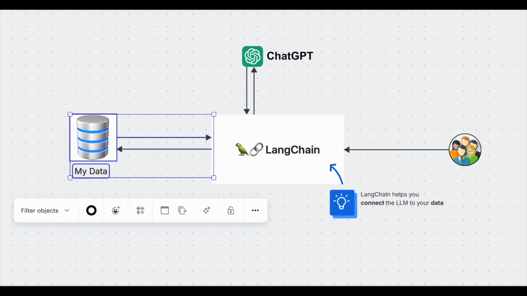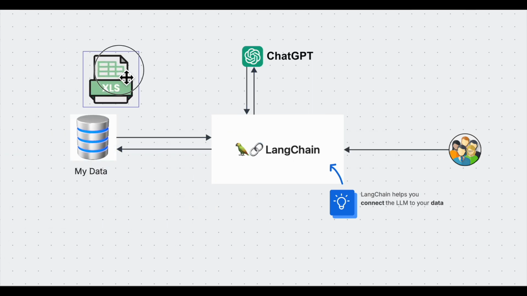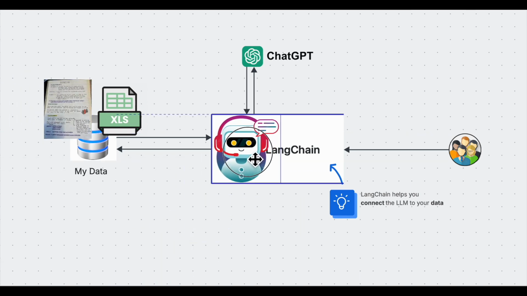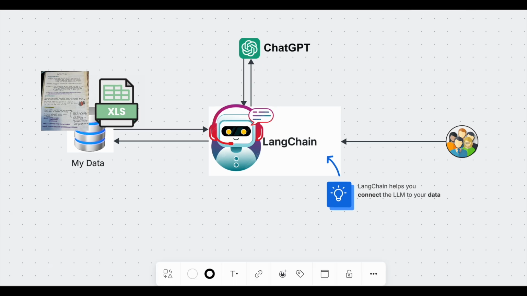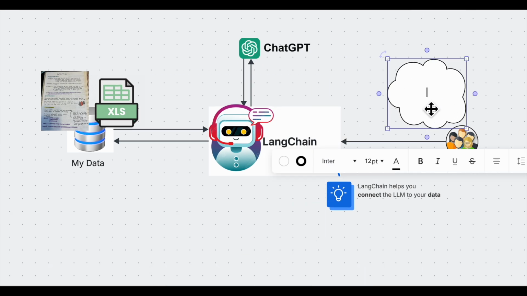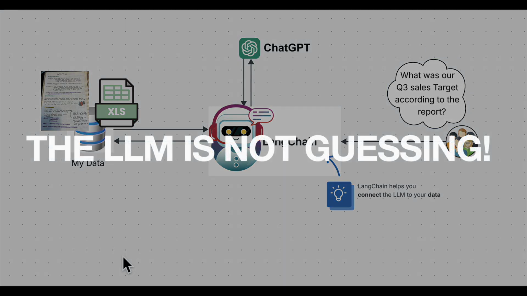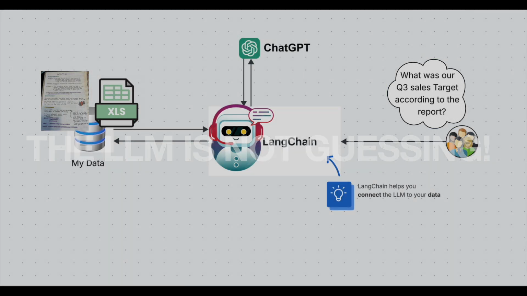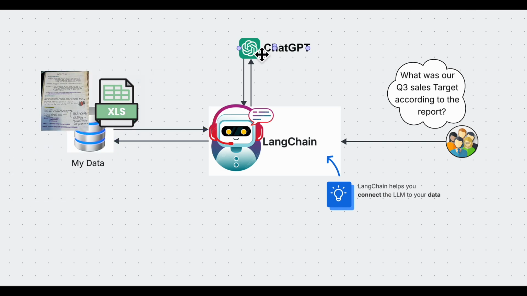Imagine uploading a bunch of your company's internal documents or maybe your study notes for a big exam. With LangChain, you could build an AI chatbot that can answer a specific question based on those documents. Like, hey AI, summarize chapter 3 of my history notes, or what was our Q3 sales target according to the report. So the large language model is not guessing. LangChain helps it retrieve the relevant information from your data first and then use its brain power to answer.